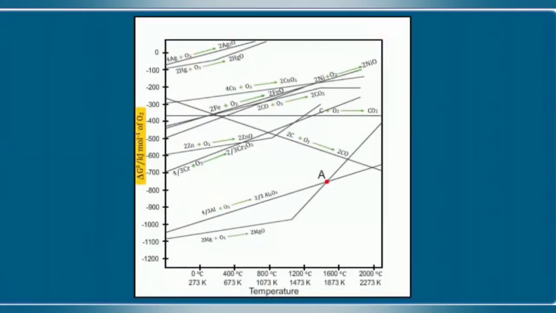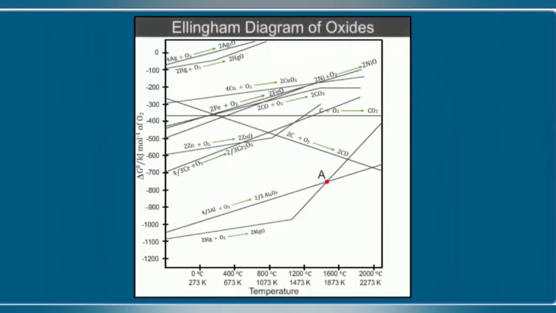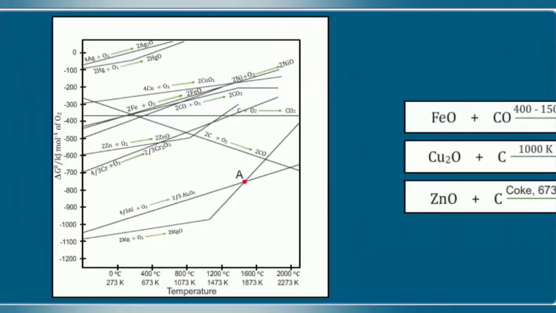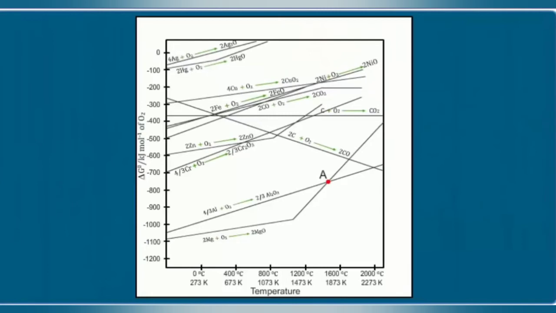The Ellingham diagram consists of plots of standard free energy of formation of oxides per mole of oxygen versus absolute temperature for formation of oxides of elements. These plots not only help us to determine the ease of reducing a given metal oxide to the metal, but also to predict the feasibility of the thermal reduction of an ore. An Ellingham diagram for oxides has several important features. The first feature is that the graphs for most metal to metal oxide reactions show a positive slope.